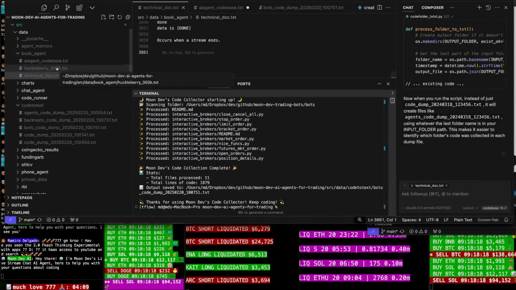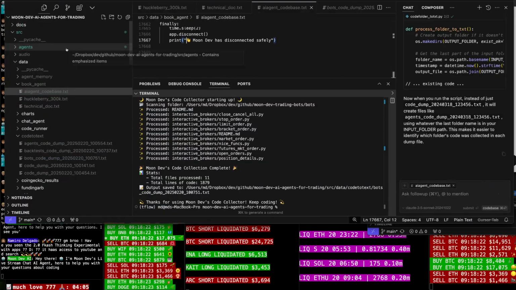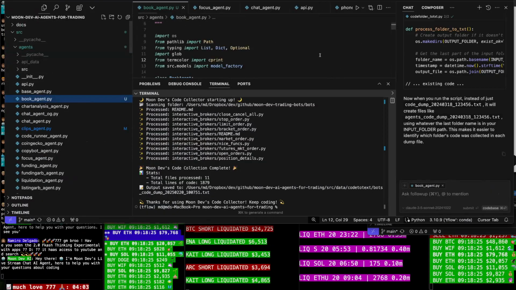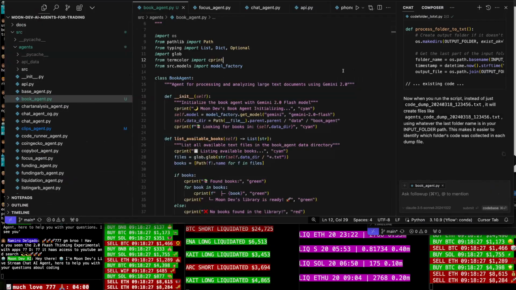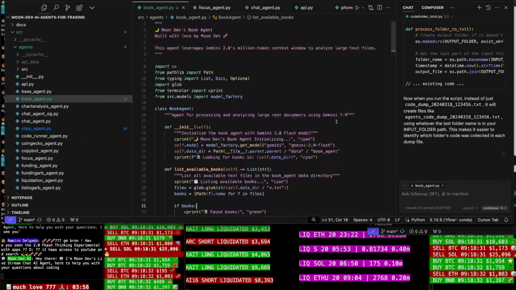We got Huckleberry Finn. We got our code base. Okay, so now let's go back to our book agent here, and let's run it, dude. What does this do though?